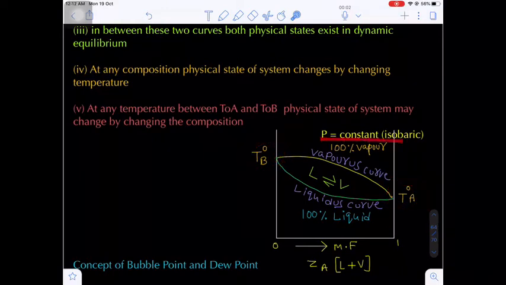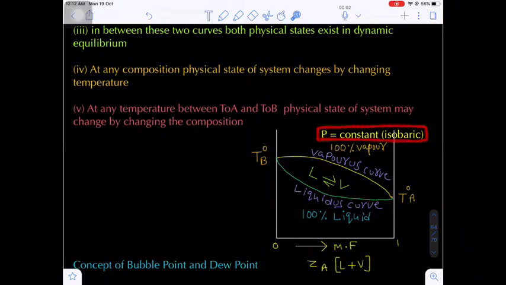Now here we are keeping the pressure constant. That's why it is an isobaric process. Now here we are changing the temperature. What are we changing here? Temperature we are changing. Okay. Now this will be the boiling point of pure component liquid B, and this will be the boiling point of pure component liquid A.